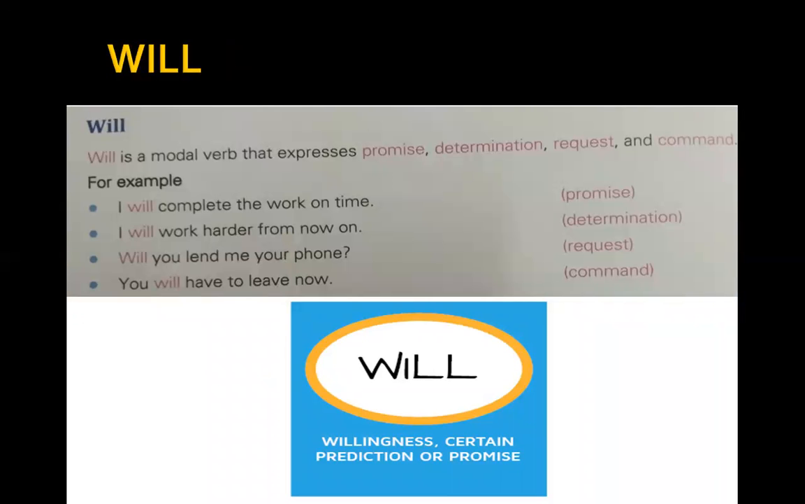Will. Will is a modal verb that expresses promise, determination, request, and command. For example, "I will complete the work on time." Here, I am promising someone and telling him that I'll complete the work on time. "I will work harder from now on." Now, this is the determination that I'm going to work hard to pass.